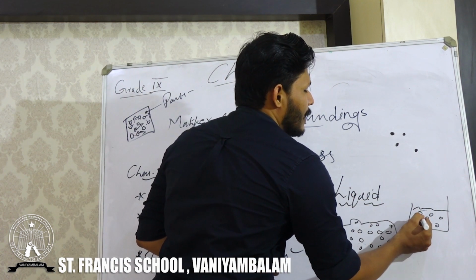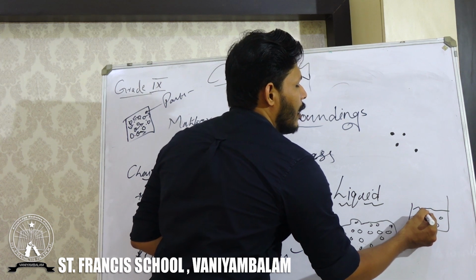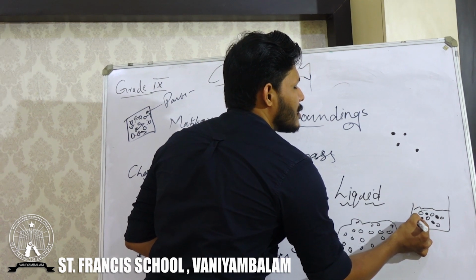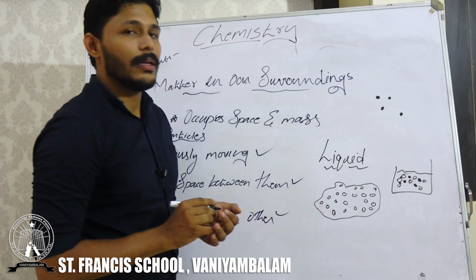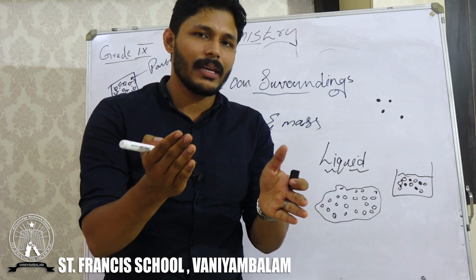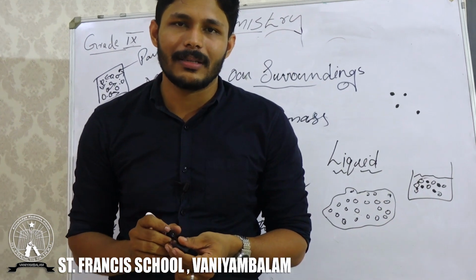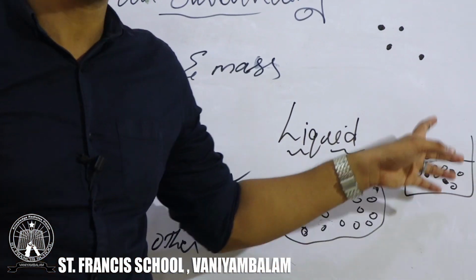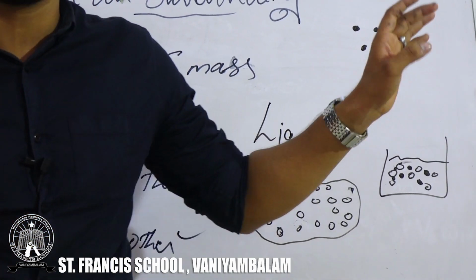So when the black particles come, they will fit in the spaces of the white particles. The black particles will come and fill the spaces in between the white particles. That means the white particles are the particles of water and the black particles are the particles of tea powder.